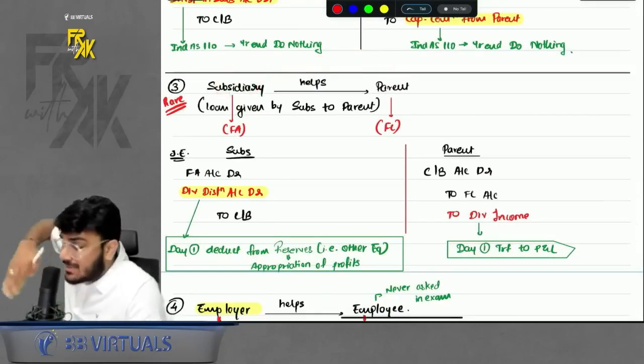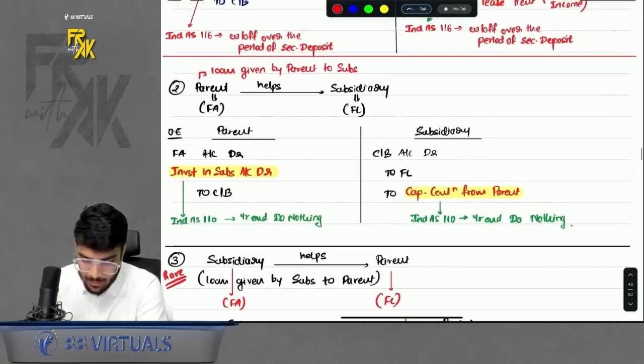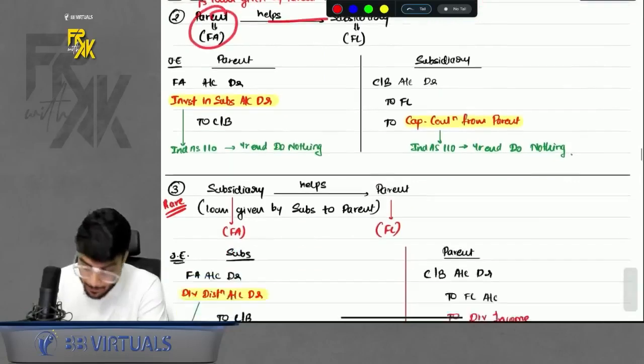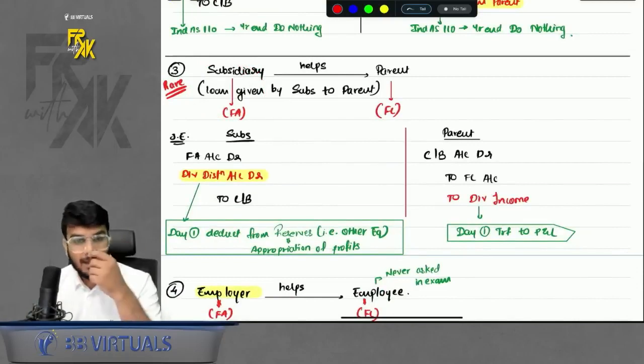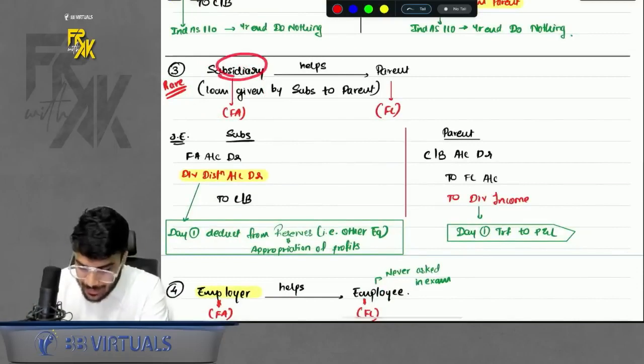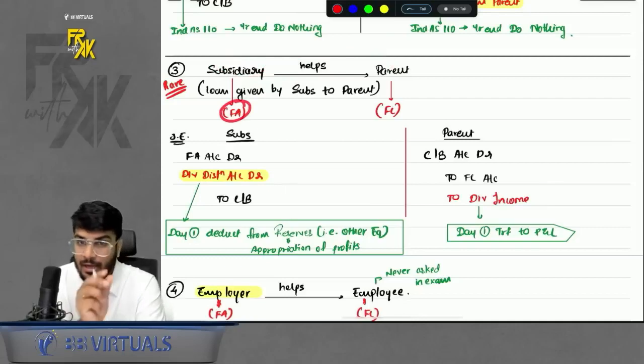Okay. Our rare case is also there where they say, what if the subsidiary helps the parent? What if the subsidiary gives a loan to the parent? In the above case, what was happening? The parent was helping the subsidiary. But what if the subsidiary is helping the parent, the subsidiary gives a loan to the parent? Then what will happen, sir? In that case, when the subsidiary helps the parent, for the subsidiary it is a financial asset, the difference will come on the debit side.